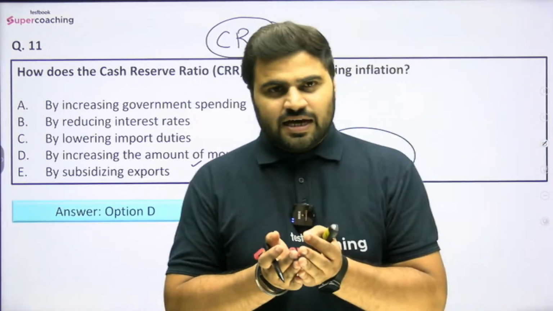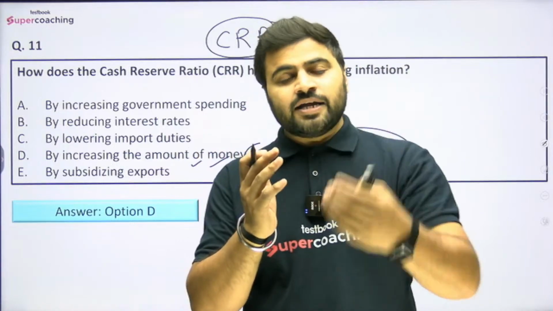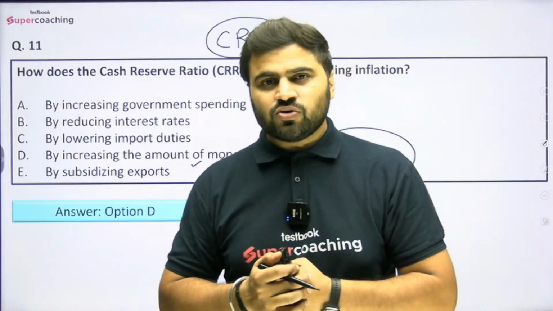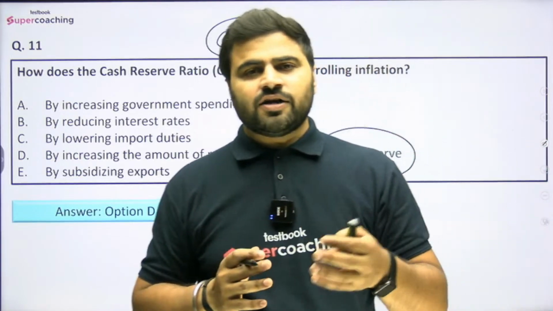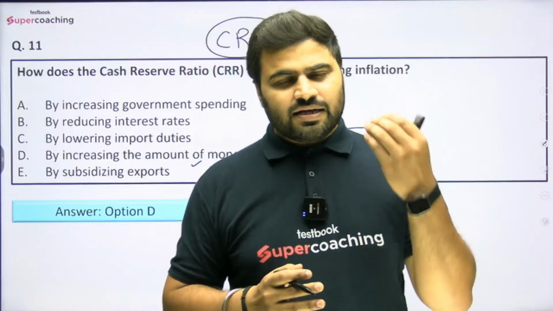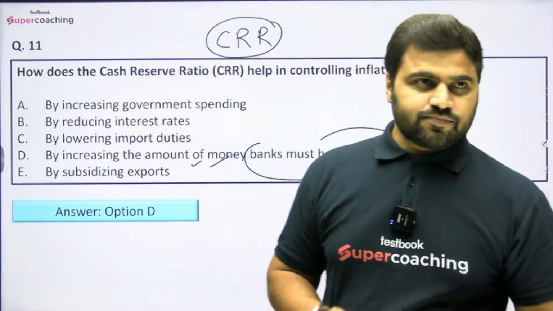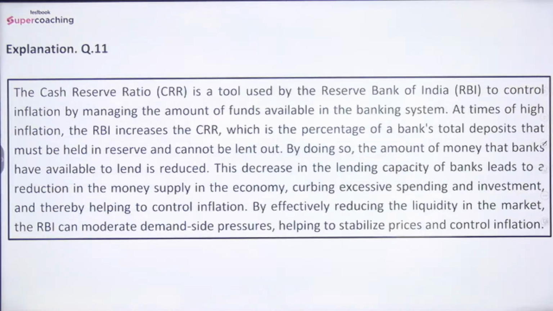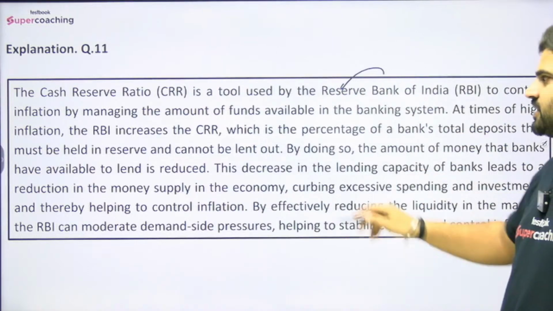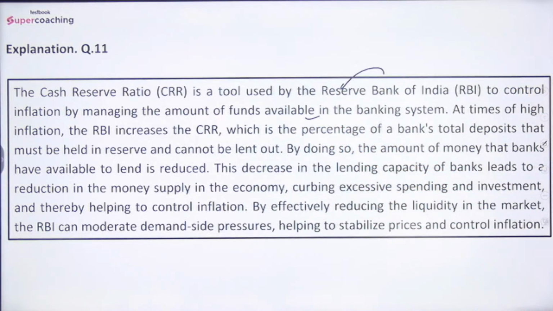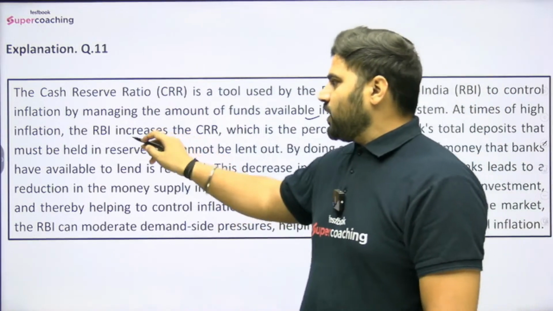So when RBI increases the CRR, what will happen? Banks need to keep more funds with the Reserve Bank of India in order to fulfill the mandate of the cash reserve ratio, and consequently banks will have less fund. If they have less fund, then demand will be lesser in the economy, and there will also be a decrease in prices, right? So the CRR is a tool used by the RBI to control inflation by managing the amount of funds available in the banking system at the time of high inflation. Whenever RBI feels that there is high inflation in the economy, RBI increases the CRR.